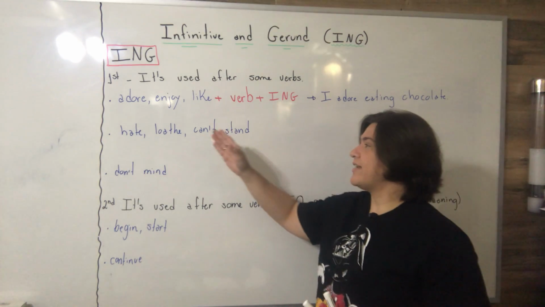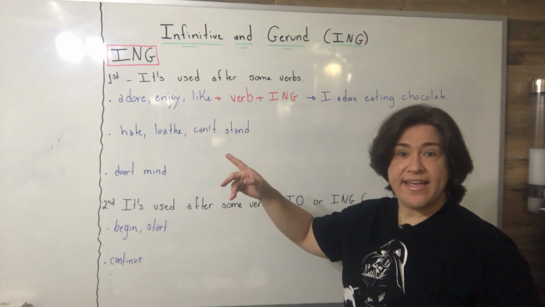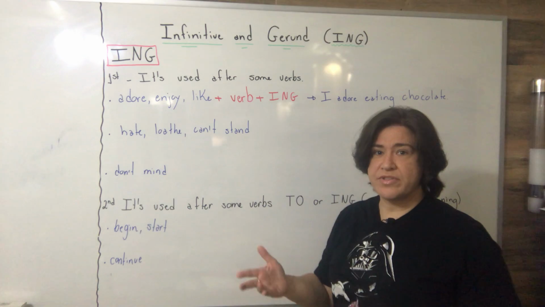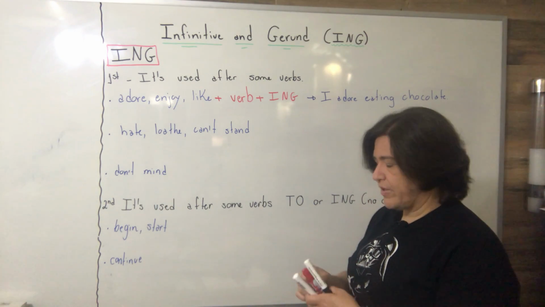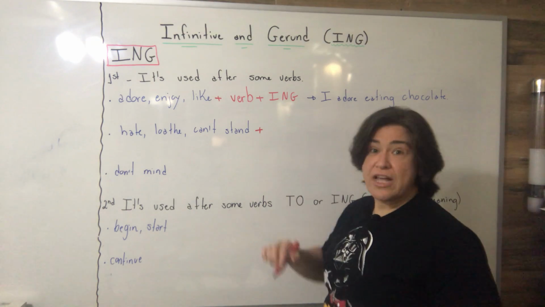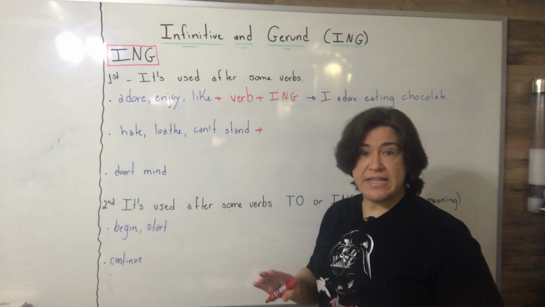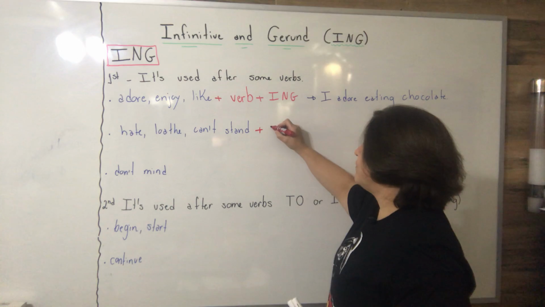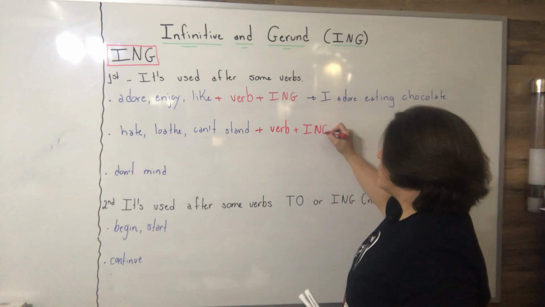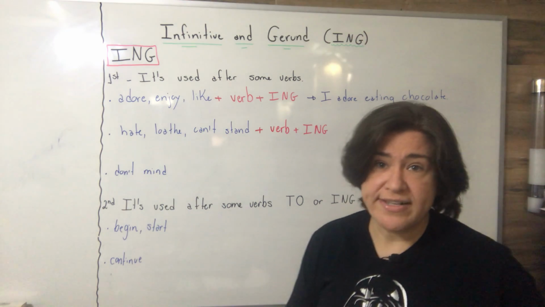When we have verbs like hate, loathe, can't stand, detest, and others with similar meanings, you are going to have these verbs plus another verb. Another verb is the infinitive, but no to. It's verb plus ing. Once again, I tell you, you have to memorize this, students.